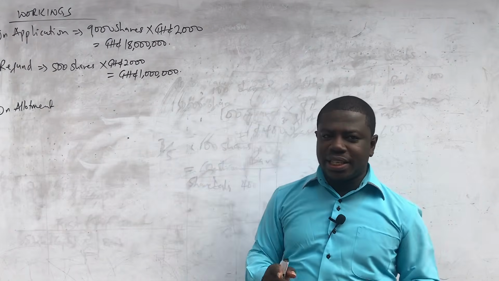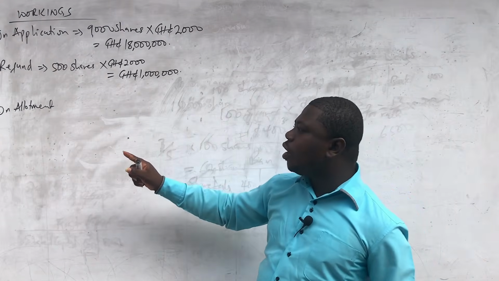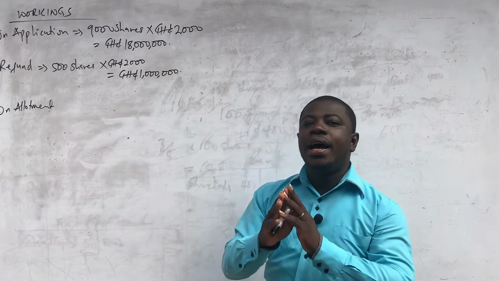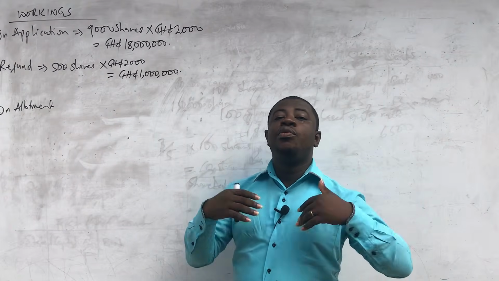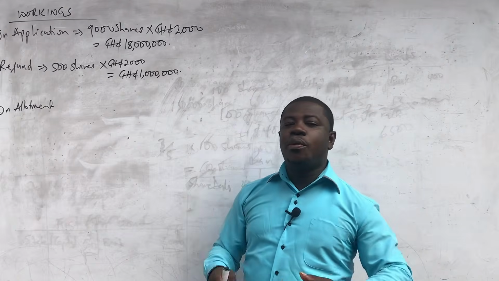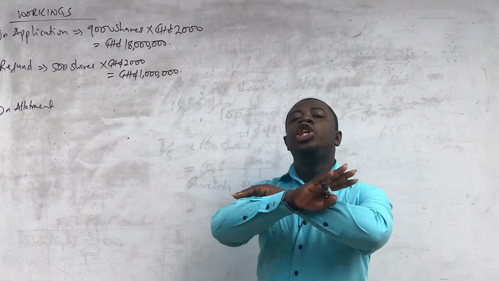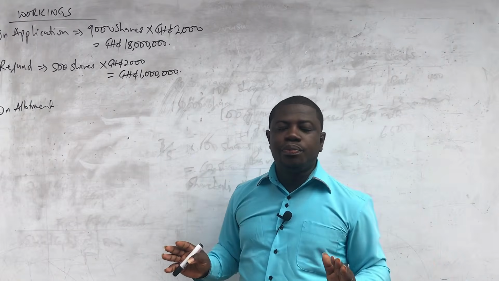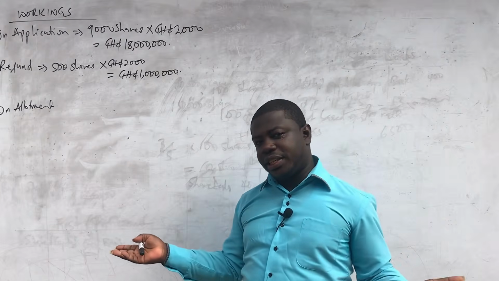But what I want you to understand is that the moment you get to allotment, make sure that you are allotting the total number of shares in issue. You know that it's oversubscribed, and once it's oversubscribed, we cannot give what we don't have. And by all means, we are going to issue all that we have, and we are going to allot all that we are issuing, which is the 7,500.